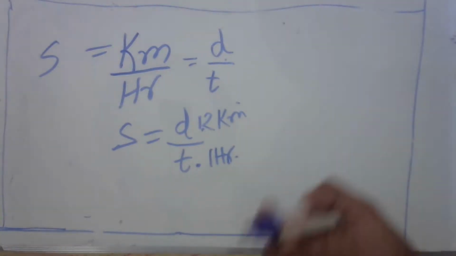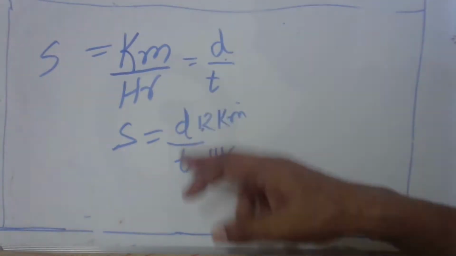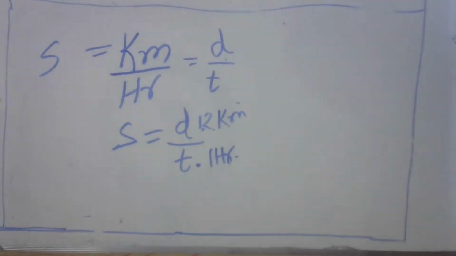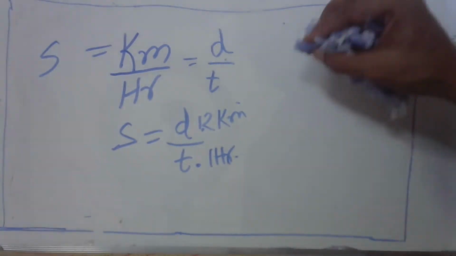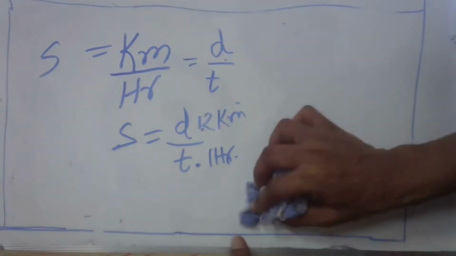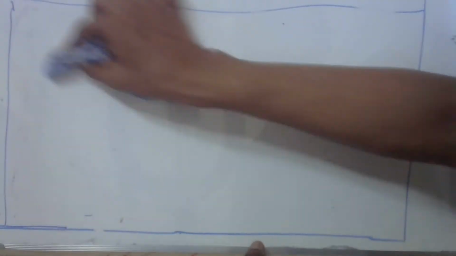No, you can derive it right from there. Now you know the formula: speed is equal to distance by time. That takes care of one of your problems, who will remember the speed distance time formula. And what if I forget it? No problem. If you forget it, derive it this way. You will never forget that kilometer per hour is the unit of speed.